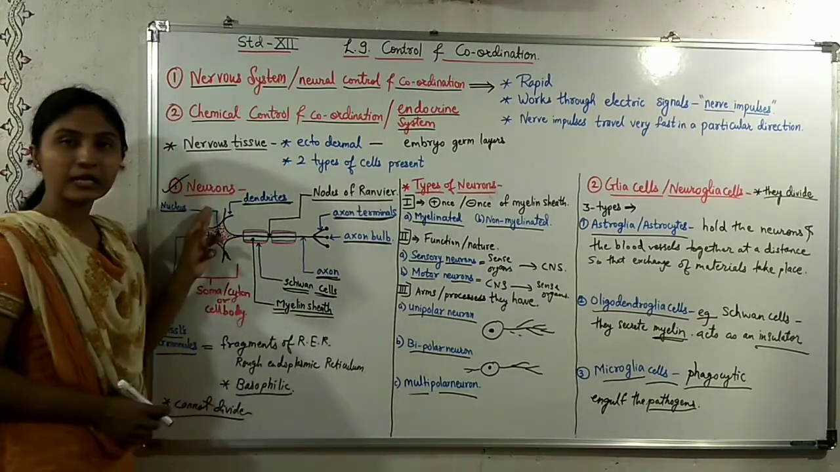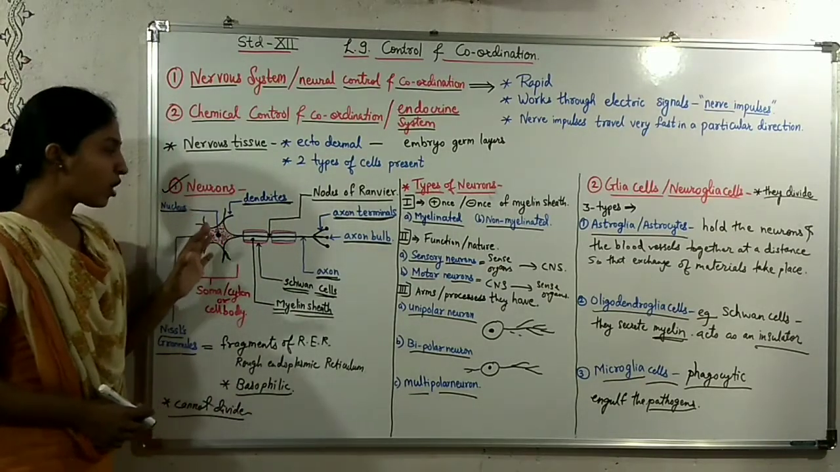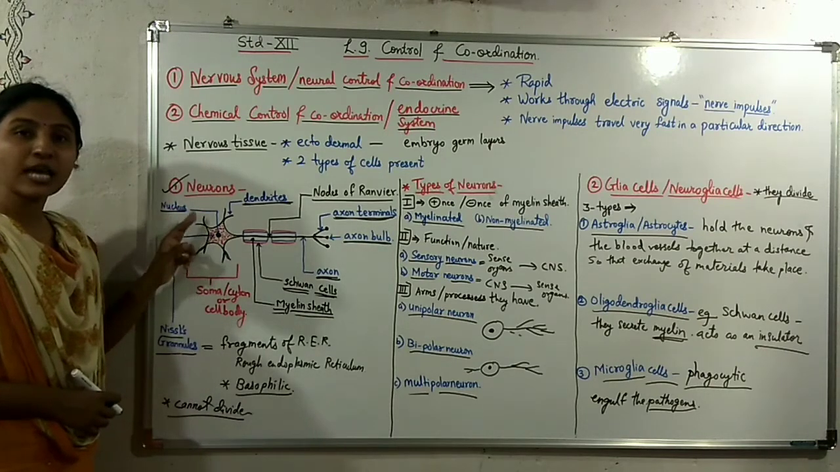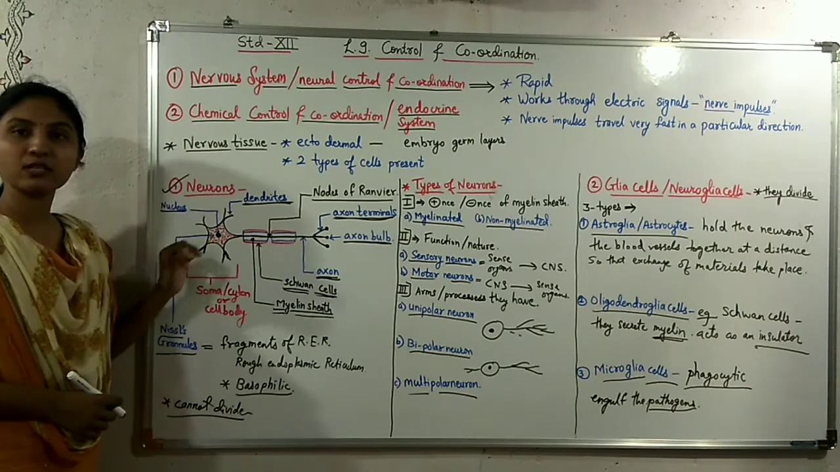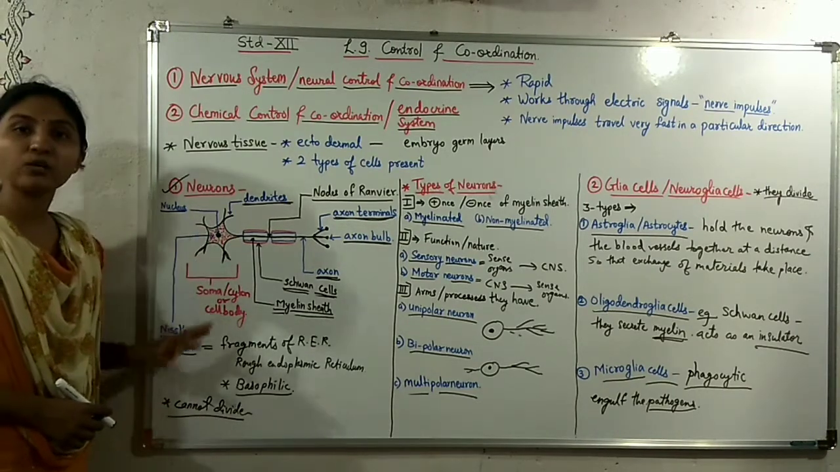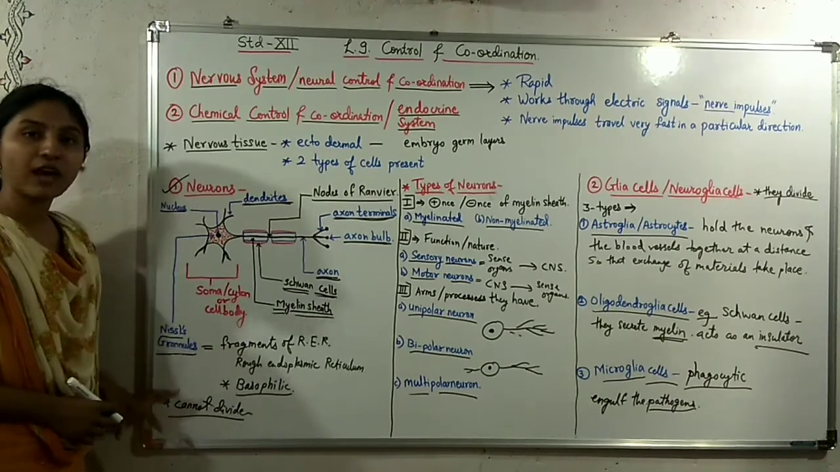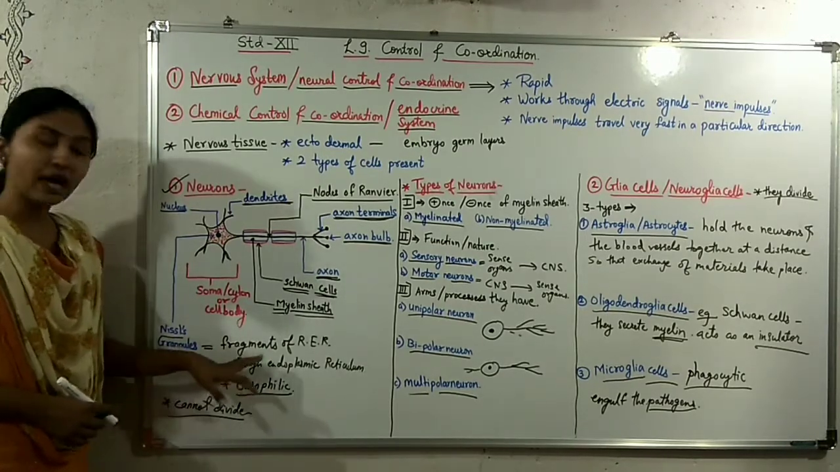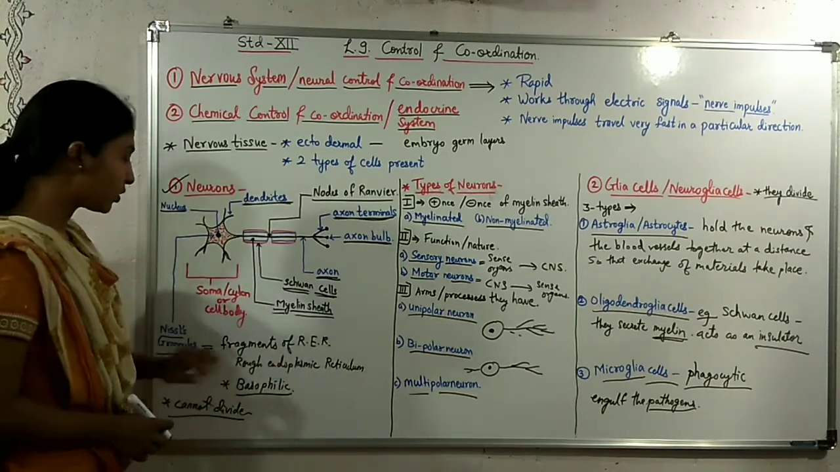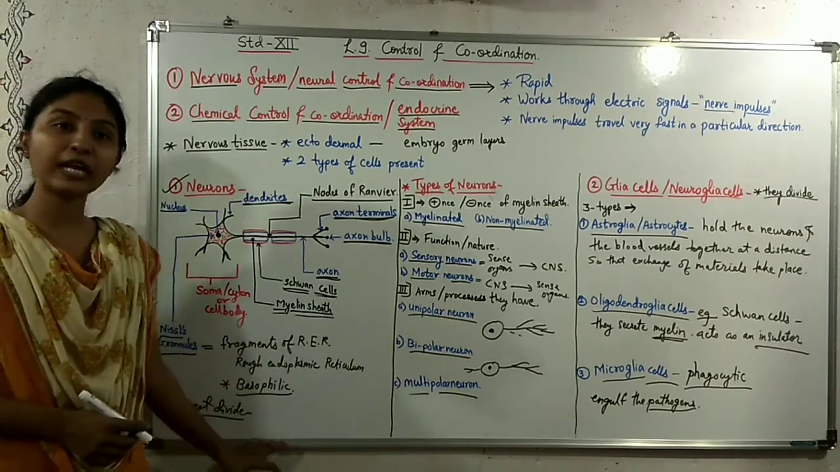The first cell type is the neuron. The neuron cell has a nucleus, and around that nucleus there is cytoplasm in which granules are present. Those granules are called Nissl's granules, and these granules are the fragments of RER, that is, rough endoplasmic reticulum. They are basophilic in nature.